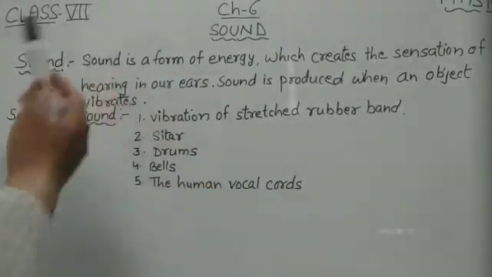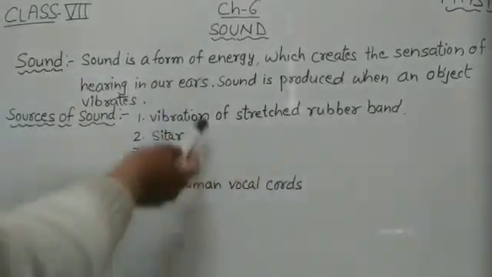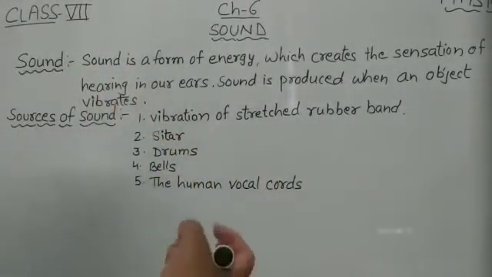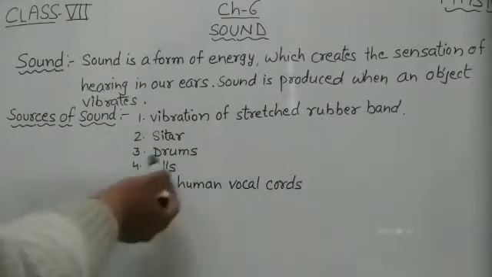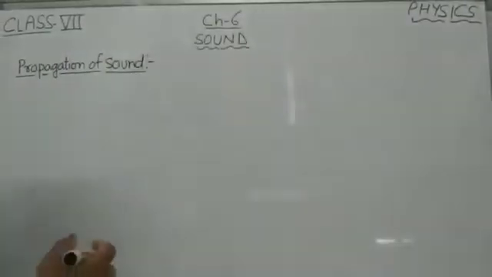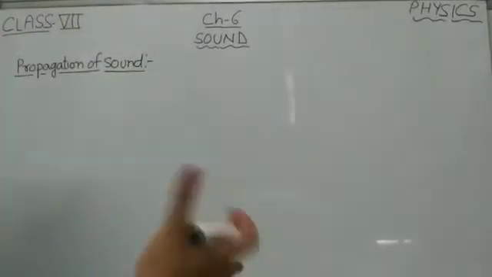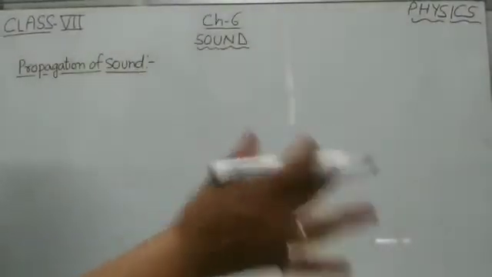Now, some sources of sound are the vibration of a stretched rubber band, the sitar when we play with the strings of the sitar, then drums, bells, and the human vocal cords. Okay, these are some sources of sounds. There are many more. Now next one is propagation of sound. Propagation means movement of waves to spread out the sound.